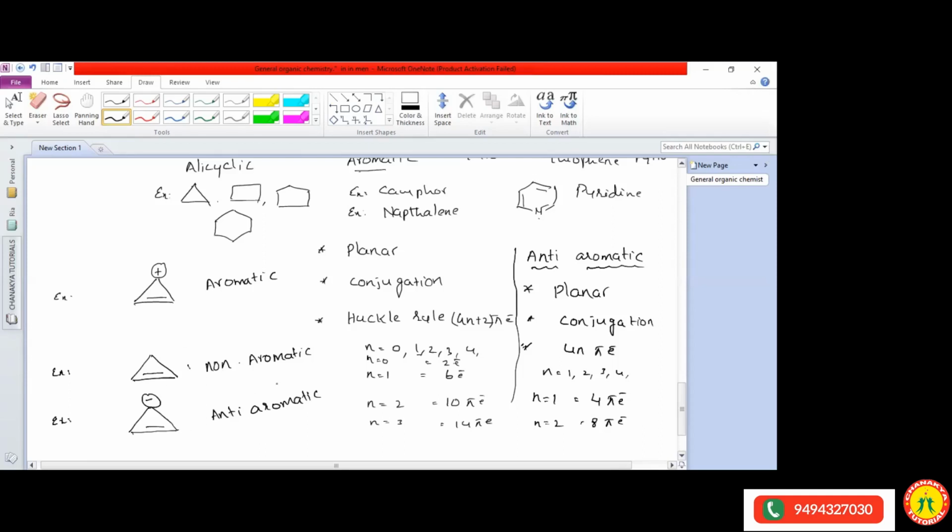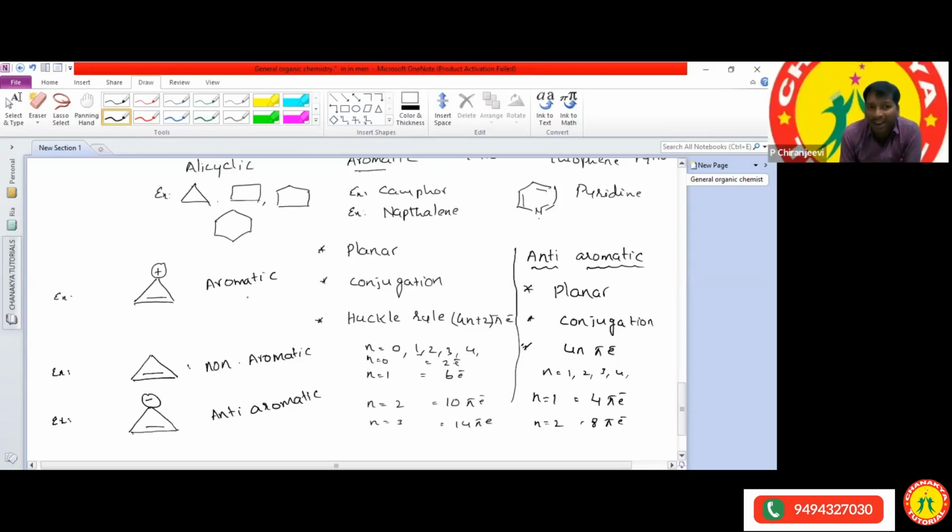Can I explain clearly how it is aromatic, how it is non-aromatic, how it is anti-aromatic? Okay. Now, the first one, Anjan, we said it is an aromatic compound. It is exactly right, because it follows the three conditions that an aromatic compound has to follow. First one is planar. Most of the cyclic compounds have a planar structure.